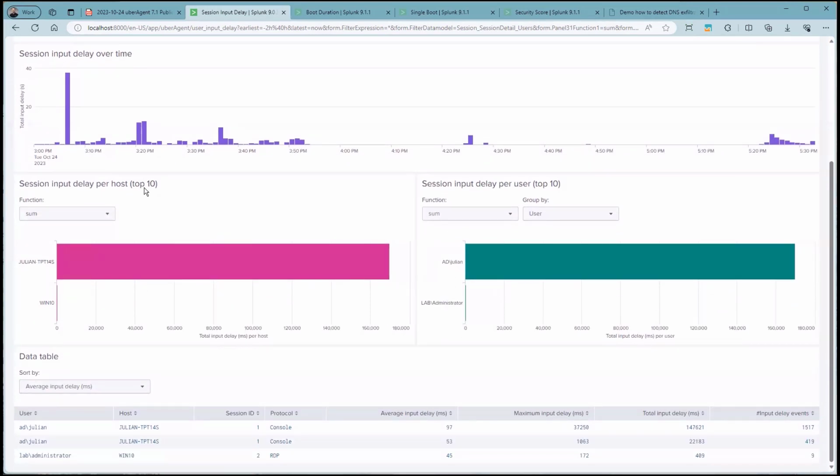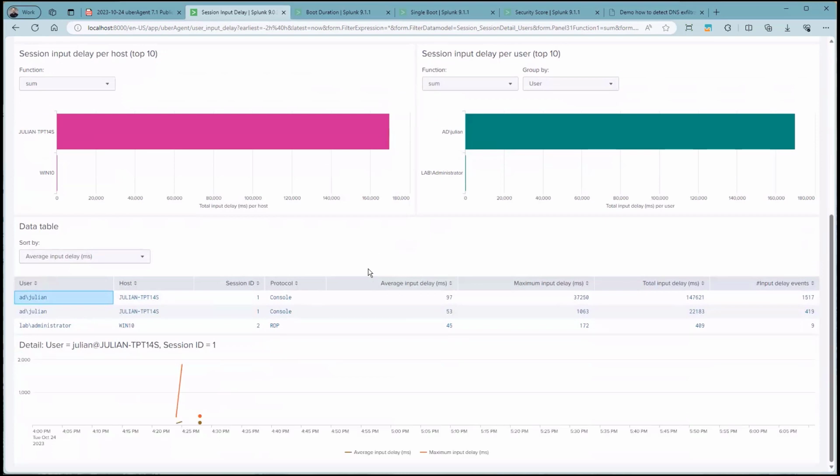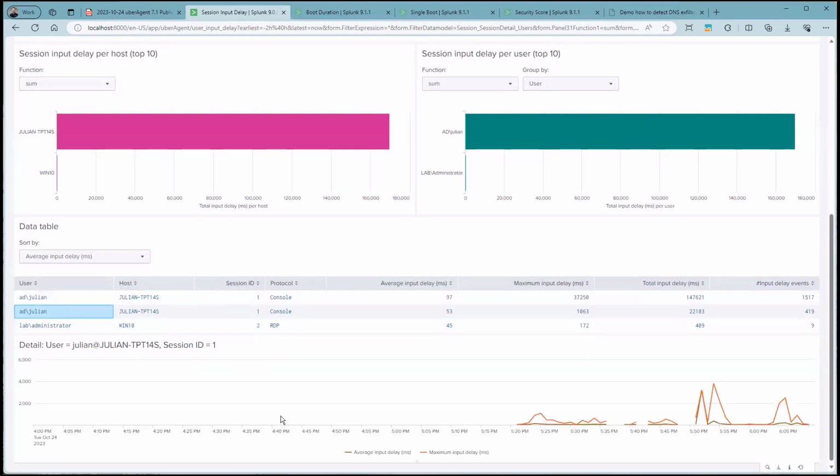Scrolling down gives you the information to see the, let's say, top or worst 10 input delays per host or per user. In this case, we're looking at a test environment, so there are just 2 hosts and 2 users in it. And if you want to find out what has happened for a particular user over time, you can click on a row in the data table by selecting just, for example, this session. And the charts underneath display the input delay over time, how it has changed for that particular user.